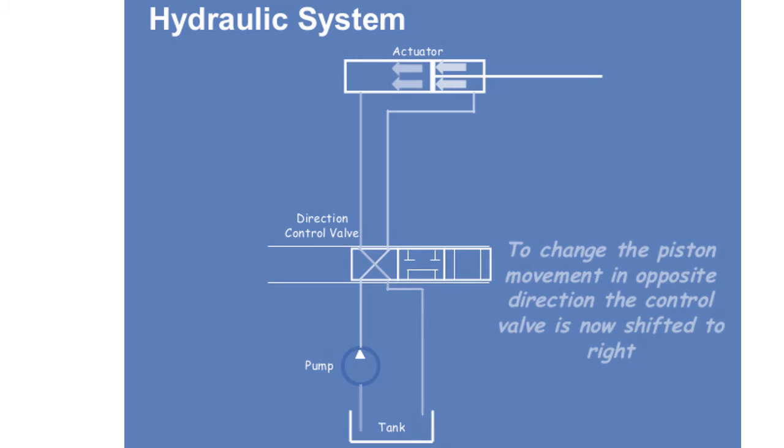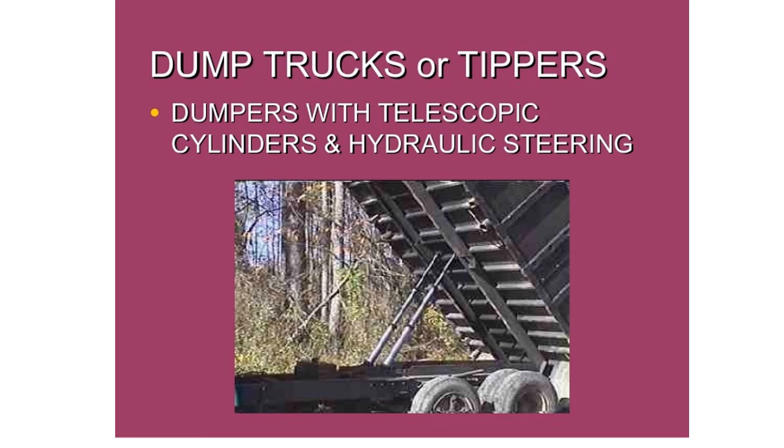In the next case, the valve is shifted towards the right side so that there are crossed arrows. The oil sucked by the pump is supplied to the rod end of the cylinder, then the piston starts moving in the backward direction and the remaining oil from the piston end is returned to the tank.